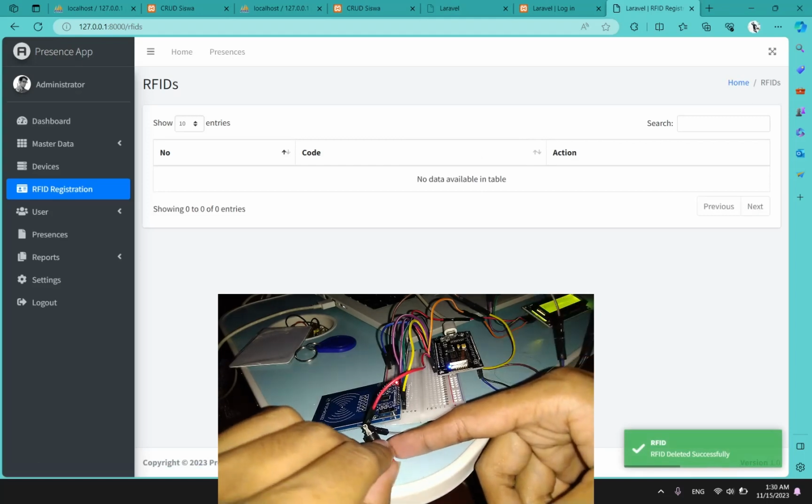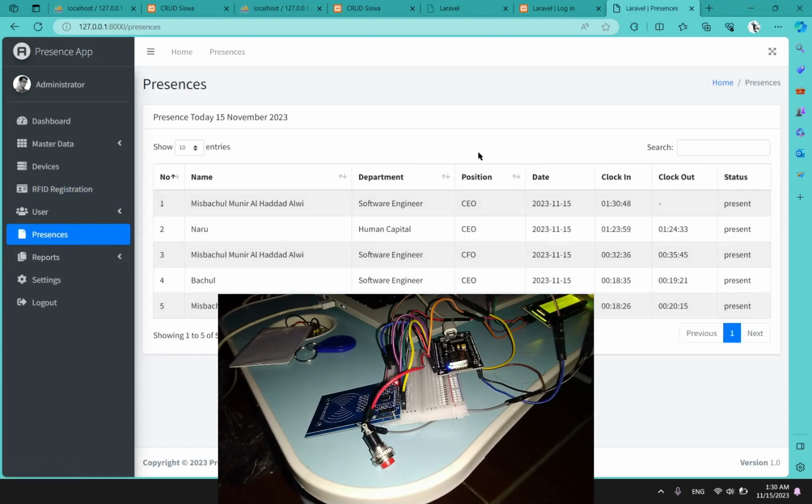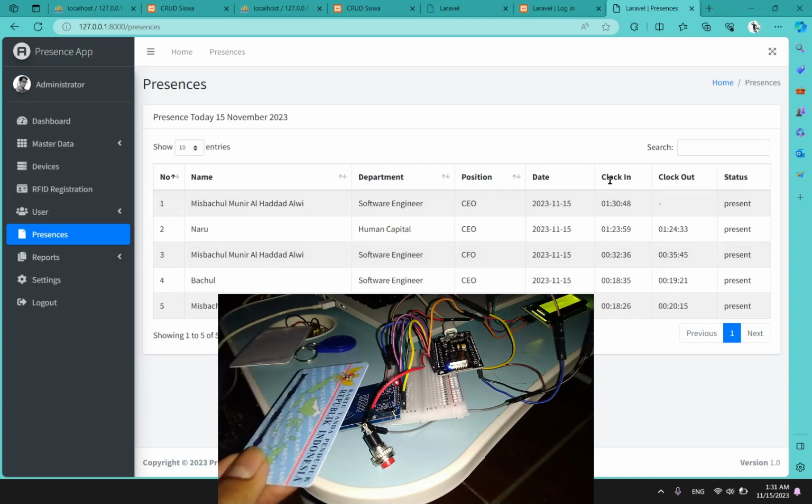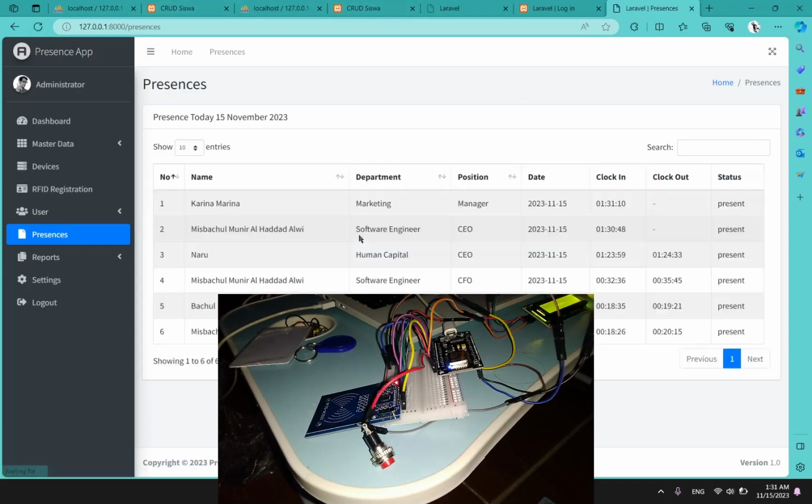So now let's just press the button. Okay, and now it turns to reader mode. And now let's tap it again to do the login. As you can see, on the RFID registration there is nothing in there, but on the presence page it is registered in login. And let's try to tap the other card, my ID card. Yeah, it is buzzing every time I touch my card. Okay, it is registered as well.